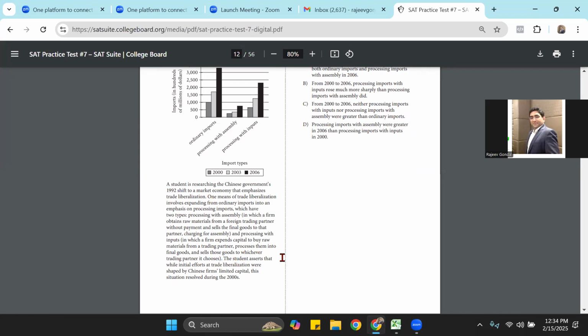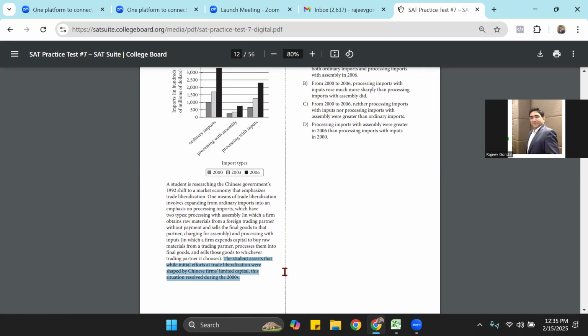The student asserts that while initial efforts at trade liberalization were shaped by Chinese firms' limited capital, so initially limited capital, this situation resolved during 2000s. So this problem of limited capital got resolved in 2000s. Now, this is most important here, that how the problem of capital got resolved.